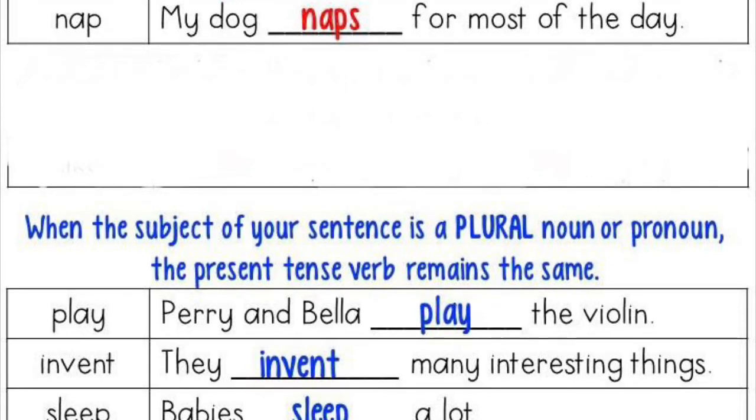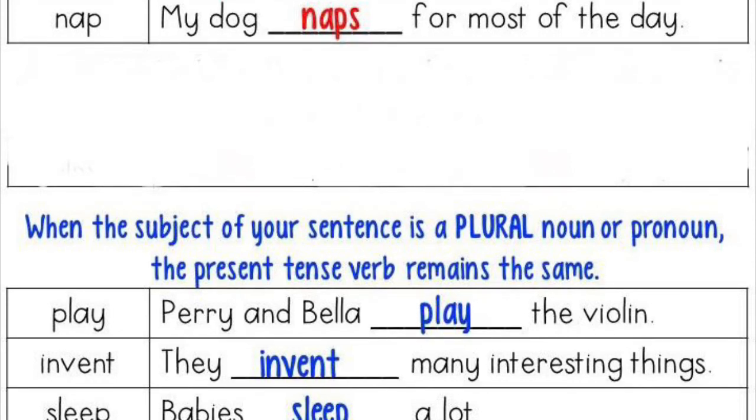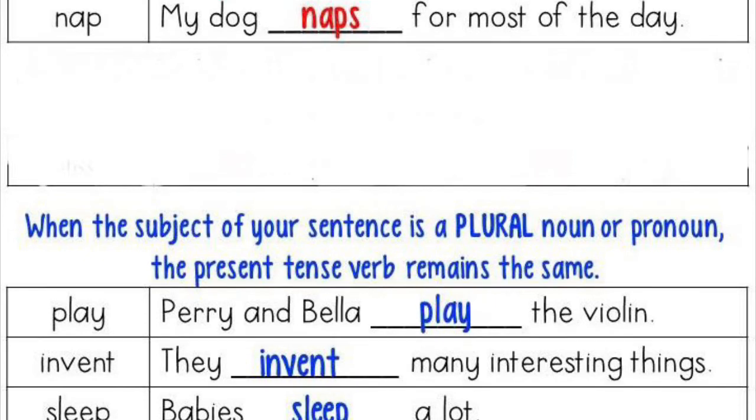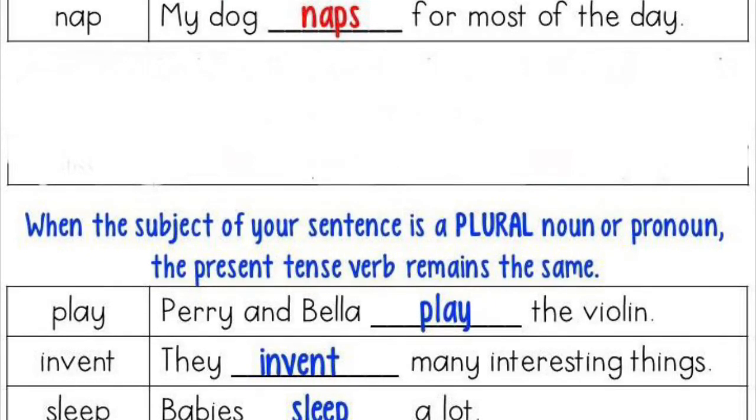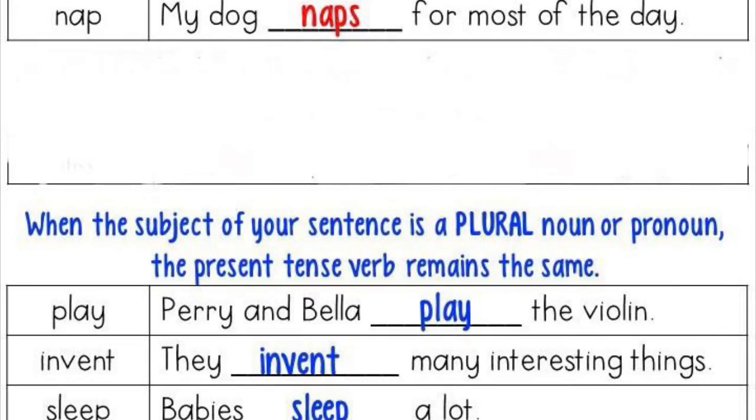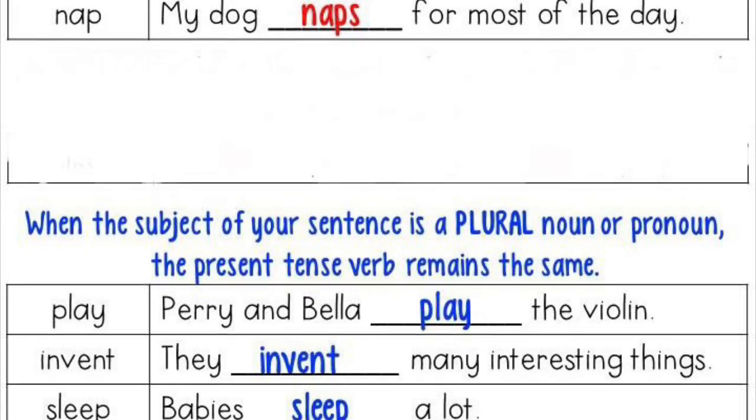Next, if I talk about the plural form, in the plural form we do not add s to the verbs which are given to us. We do not add s because here we are talking about more than one person or more than one animal or thing.